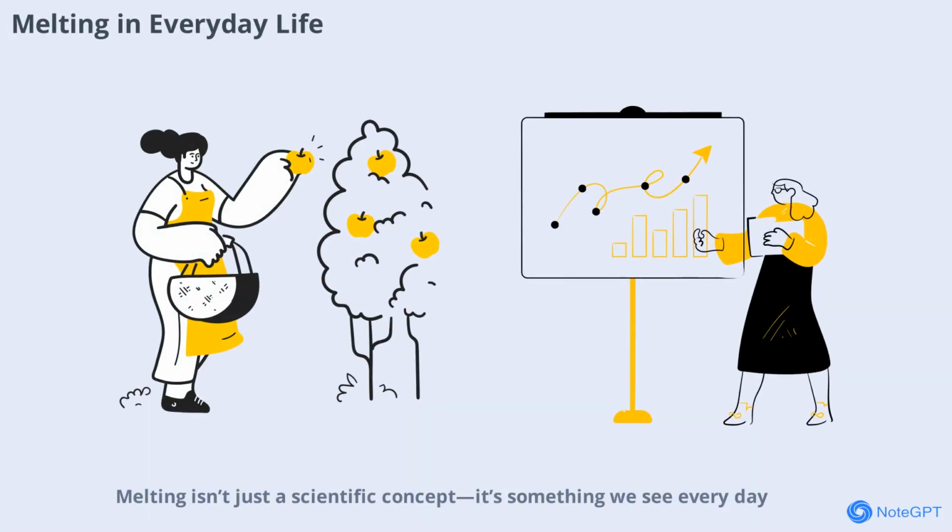Melting isn't just a scientific concept, it's something we see every day. Think about butter softening on warm toast, chocolate melting in your hand, or snow disappearing on a sunny day. Each of these examples shows how heat changes the state of a substance. Melting plays a role in cooking, weather, and even art. It's a reminder that science is always at work, even in the simplest moments of our lives.